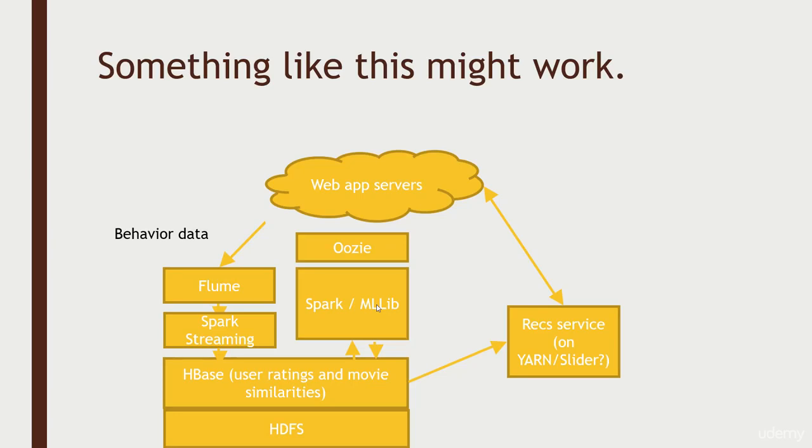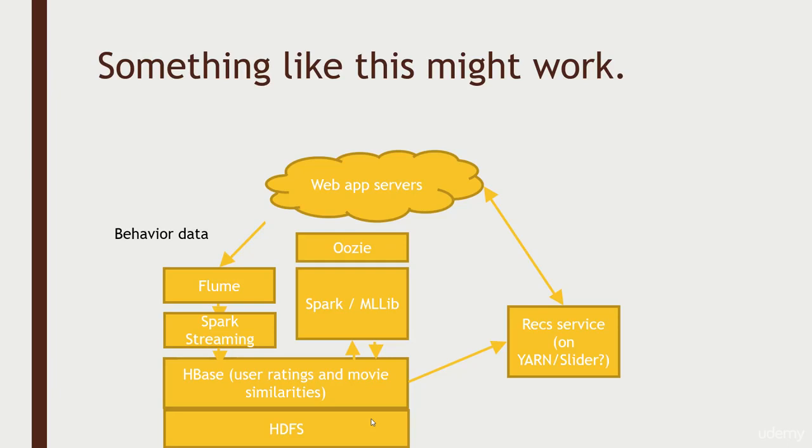And again, I could have chosen to use separate database technologies for the movie similarities and for the behavior data. And in fact, it might make sense to actually have those in their own cluster, but why would I put one in HBase and one in Cassandra if I can use the same for both? So again, that would also inform my architecture. So I have a definite bias towards simplicity in this design.